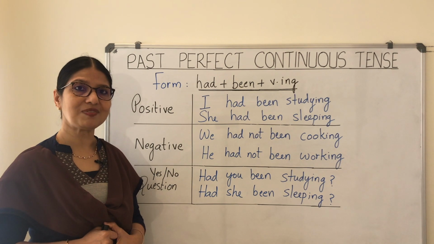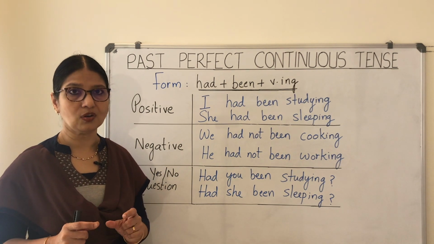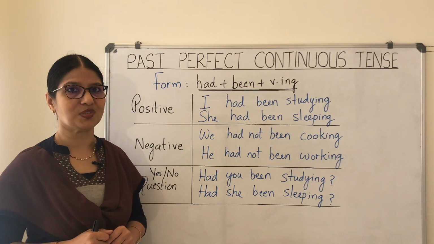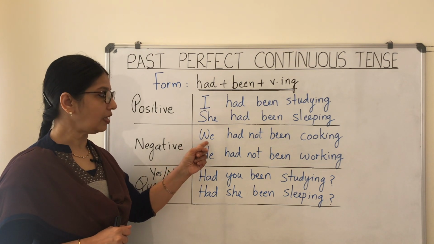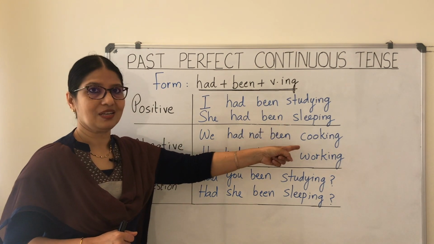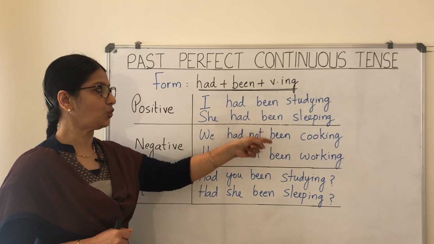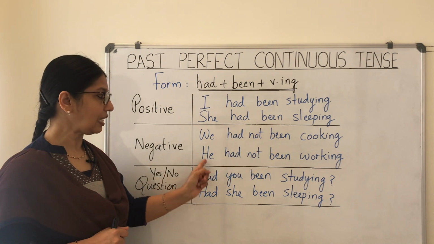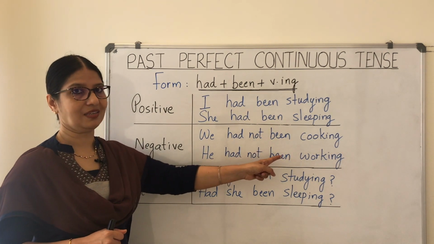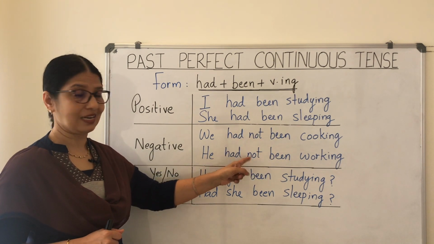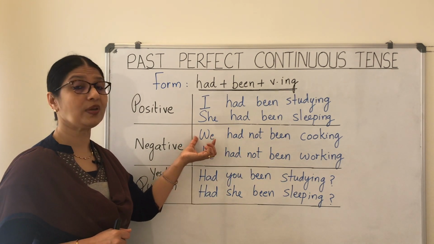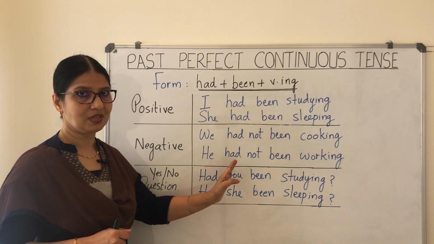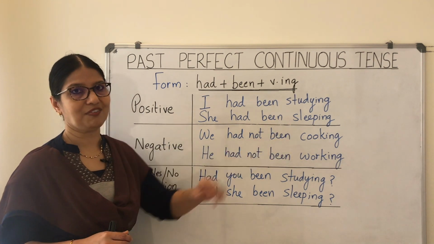So how do we form the negatives? You know that we need to add the word not in order to make a sentence negative. But then the question is, where do you insert this word? So you can see here, we had not been cooking. So not is inserted between the two auxiliary verbs had and been. Again, one more sentence, he had not been working. So again, not is added between the auxiliary verbs. You can see that here we is plural, he is singular, but we have used the same form.